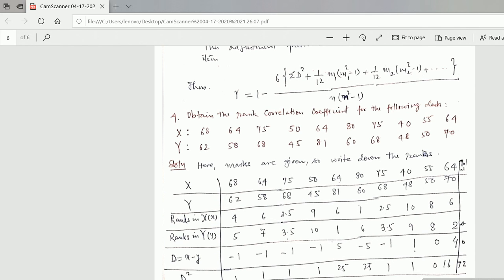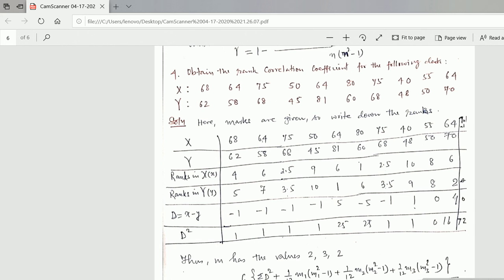Now you see one problem. The problem is to obtain the rank correlation coefficient for the following data. You see, x is 68, 64, 75, 50, 64, 80, 75, and y has these values: 60, 58, 68, 45, 81, 60, 68. You just see two persons have got the same marks here.